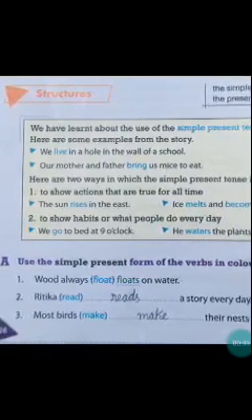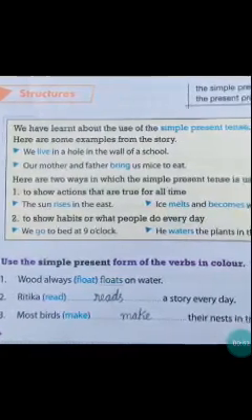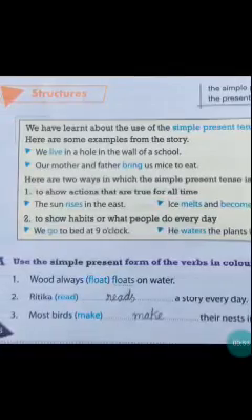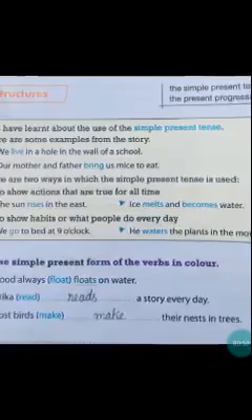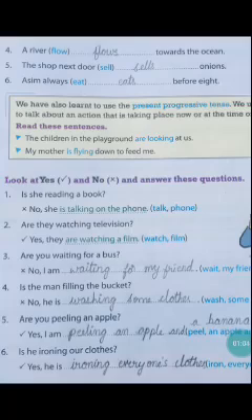Second one, Ritika reads a story every day. Kindly cross-check your answers, children. Most birds make their nests in trees. A river flows towards the ocean. The shop next door sells onions. Sixth one, Asim always eats before 8. By adding s, we are changing it into simple present form.